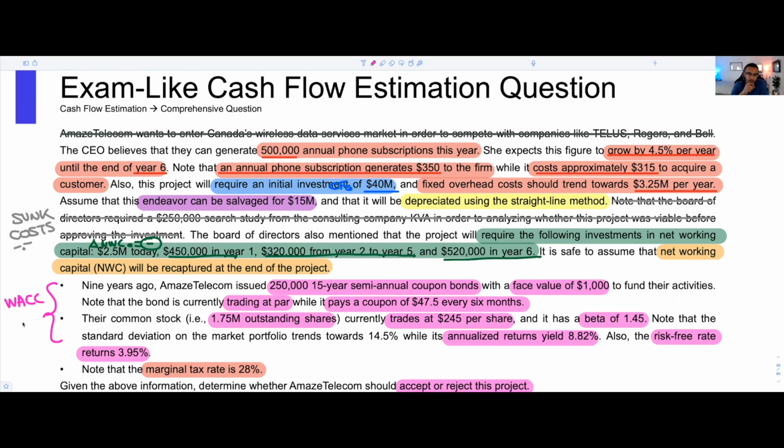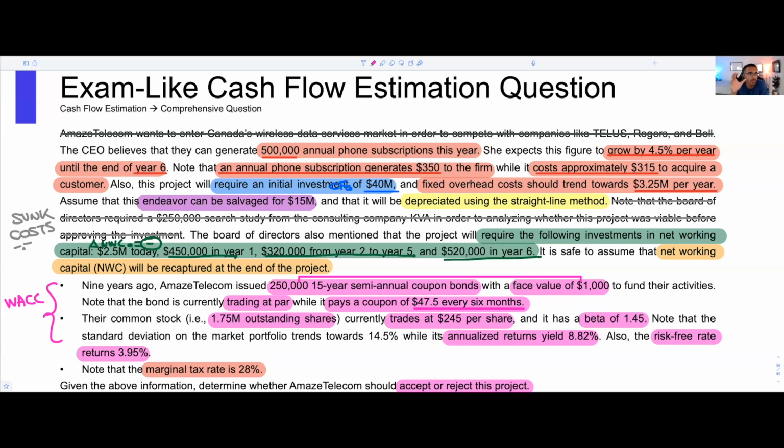In this case here, they're giving you an opportunity to solve for the actual market value. I'll highlight it here really quickly, with the number of bonds and the face value of a bond. And if they're trading at par, you know that you just do 250K times 1,000. But they're also going to allow you to find the yield to market. And how would you find the yield to market here? Well, we'll look at that later, but it really does touch upon this notion of the coupon payment that they discussed here.